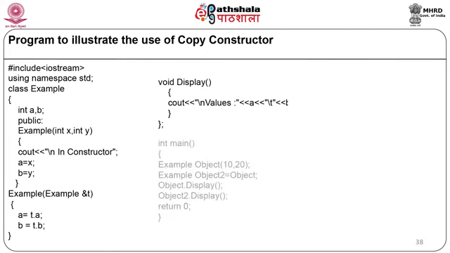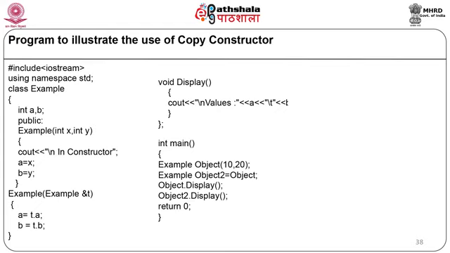Now let us start with the program, int main. Here we are going to declare the object of class Example as Example object(10, 20). Now the object's data members will be initialized, a will have the value 10 and b will have the value 20. Here the parameterized constructor will be called. The second object we will declare as Example object2 equal to object. Here now the copy constructor will be called, where object will be passed as a parameter.